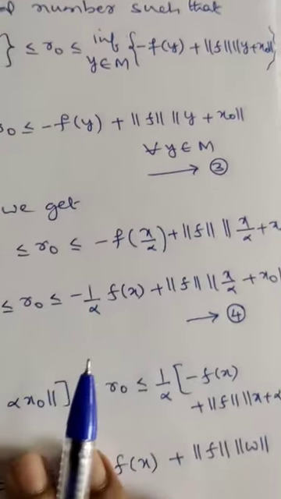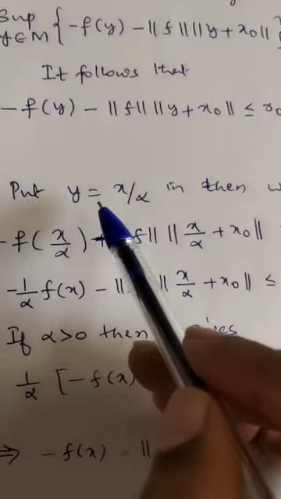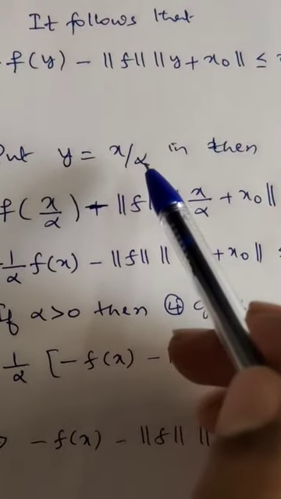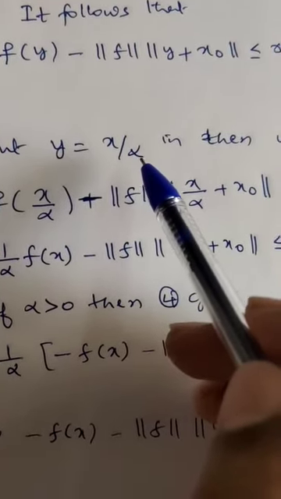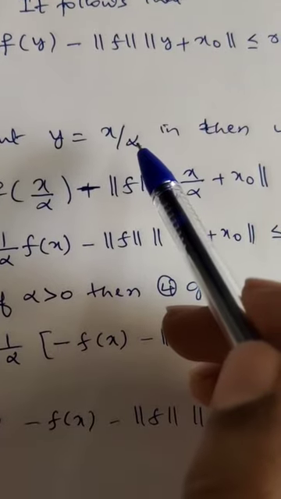Now I take y equal to x by alpha. Definitely x is an element of M, 1 by alpha is a scalar, therefore x by alpha is an element of M.